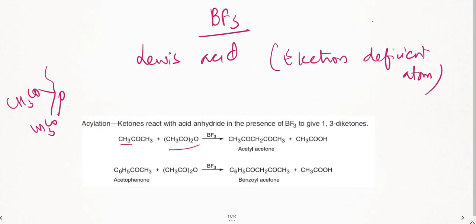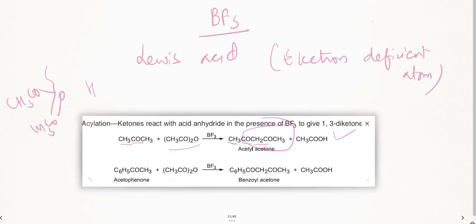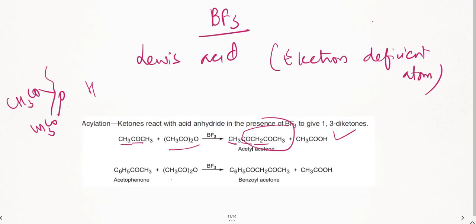So the same compound CH3CO, and the remaining acetic anhydride got added here, and CH3COOH comes out. So what is the understanding? Whenever you take a ketone with acetic anhydride and BF3, you are going to get 1,3 diketones. That is the concept, right? So let us take the next one.